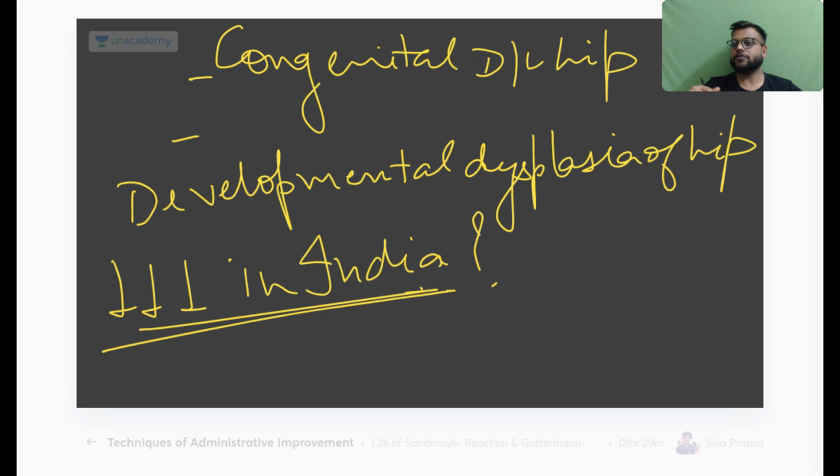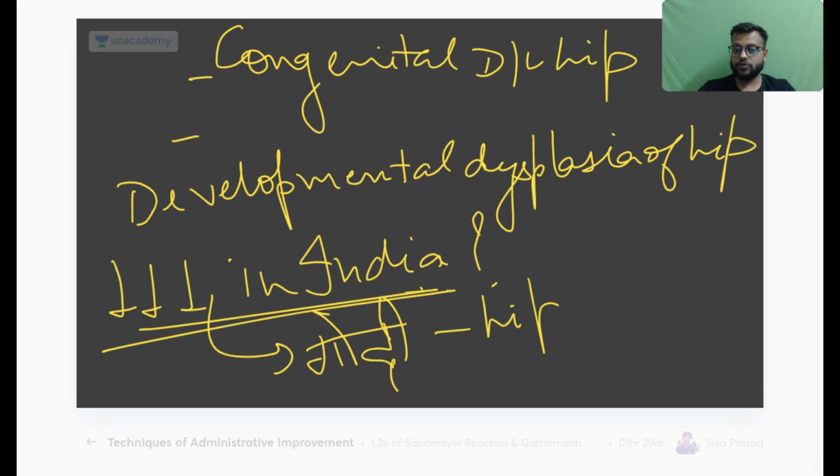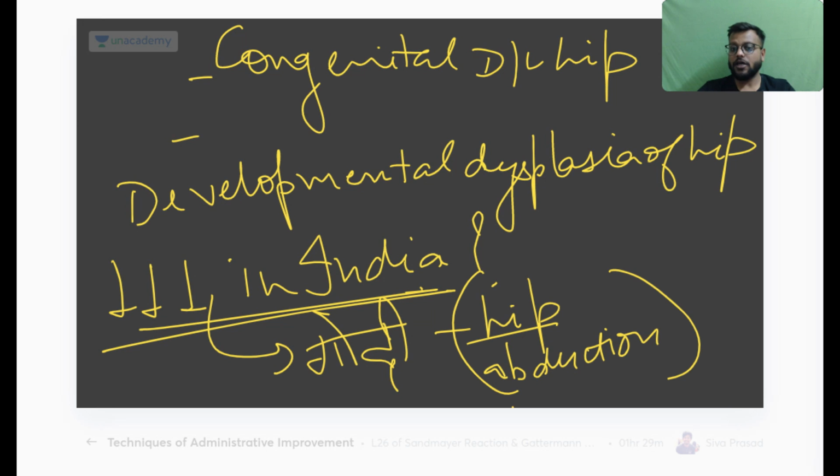Because there is a tendency in Indian society to keep the child on the arm, or what is called godi mein lena, holding the child like this, on the lateral aspect of the back, with the hips abducted. Okay, so they keep the child in godi, that's why the hip is abducted. So the safe position is the hip in abduction. The hips in abduction prevent the dislocation of the hip. So in children, due to this practice, the incidence in India is low.